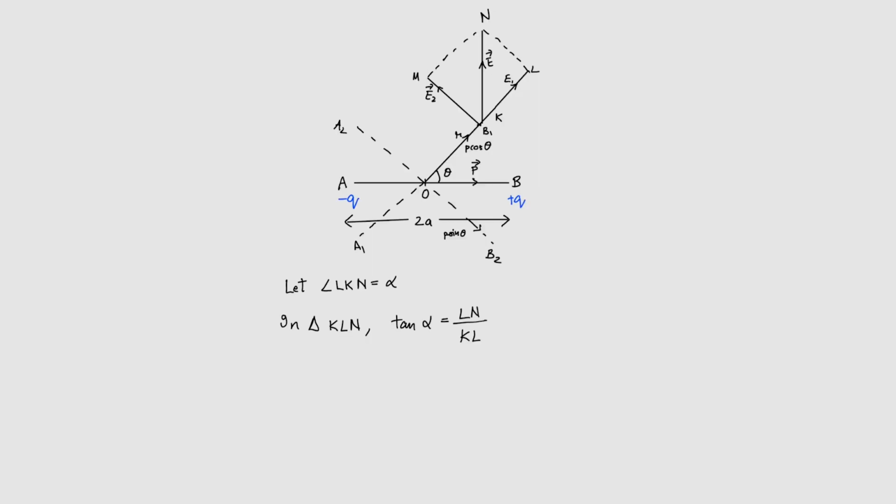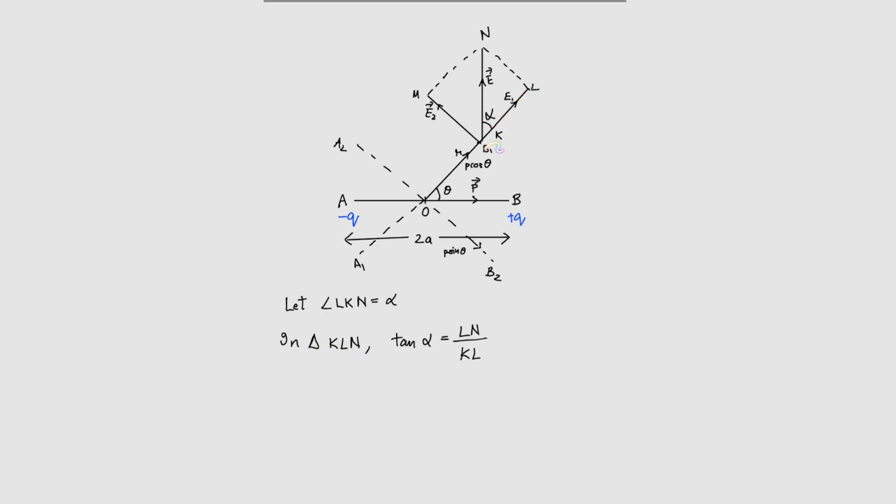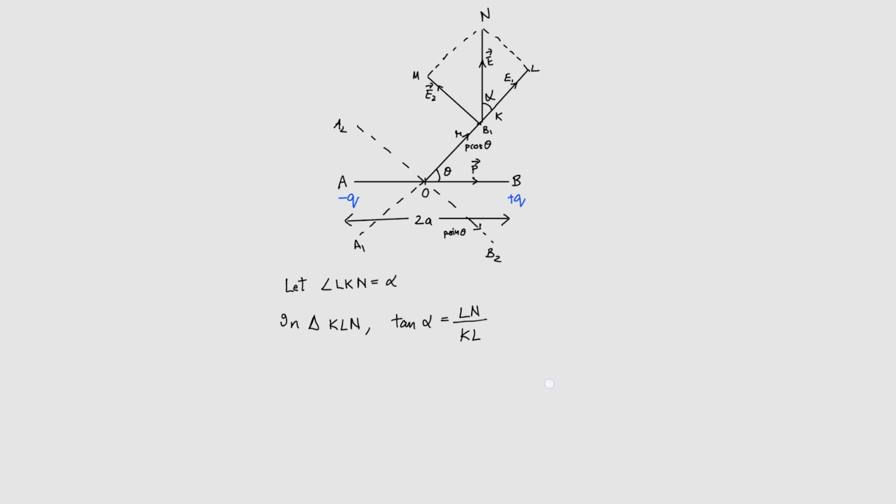Let angle LKN be equal to alpha. Take this angle here, LKN, and let it be alpha. If you look at triangle KLN, as you can see, it is a right angle triangle. So in the right angle triangle